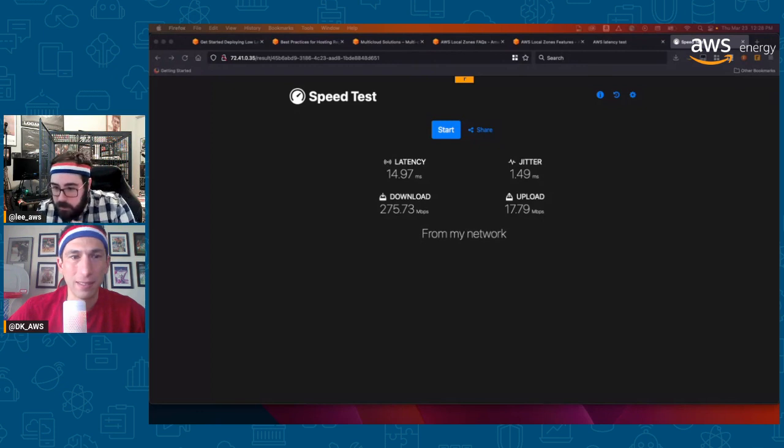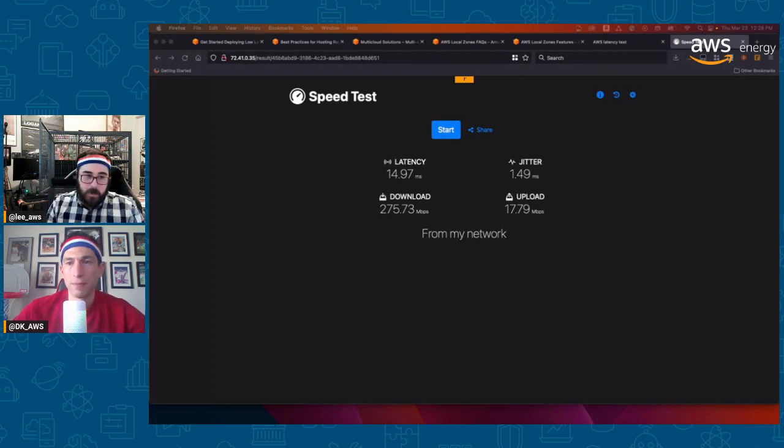We do have a question though. If the VPC is located in the US region, can I create instances in another region? So there is a lot to this. When I mentioned that as a subnet, the way to think of this is, if you're going to extend across this, you have a VPC somewhere. The VPC is a VPC. What you can do with the subnets inside that VPC inside of a region is just enable this subnet. So anytime you're thinking of a normal subnet, that's your local zone in this particular case.